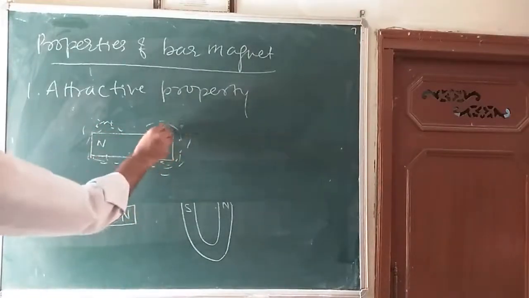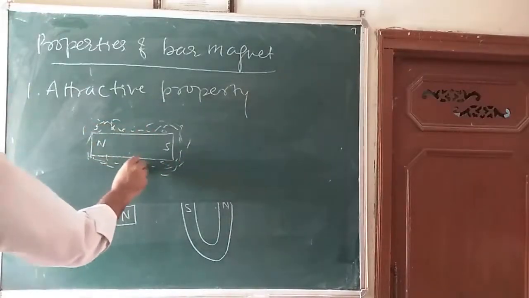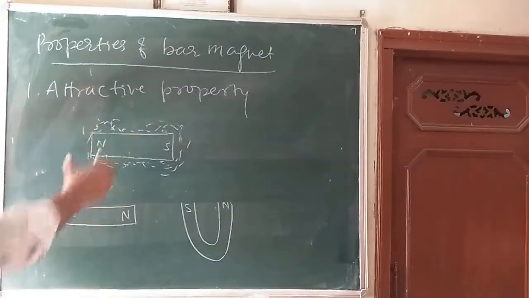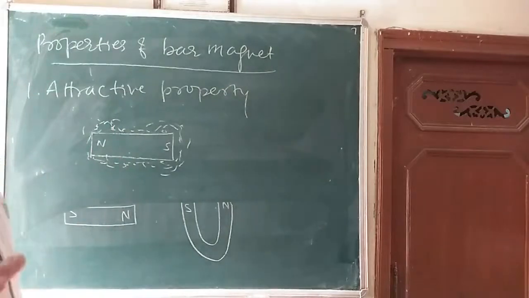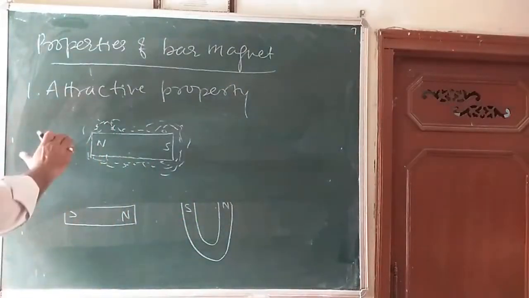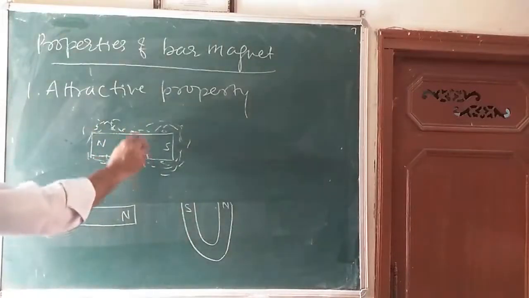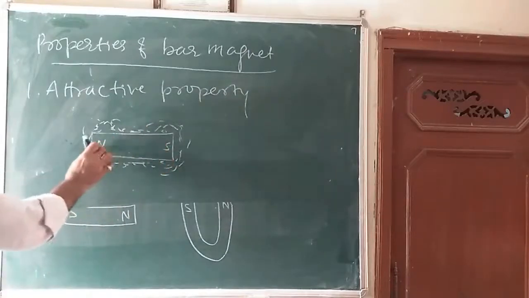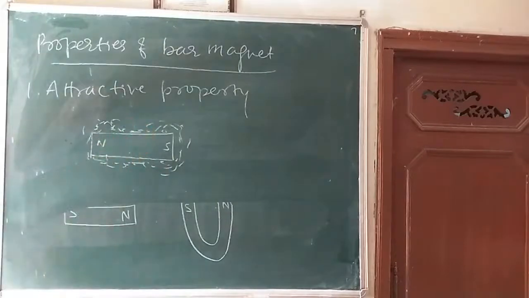Here the iron filings are concentrated like this, that is, the attracting power of the magnet is maximum at the two ends, that is the north pole and south pole. You can say the iron filings are maximum near the ends and minimum at the center. So I can say at the ends of the bar magnet the magnetic field strength is maximum.